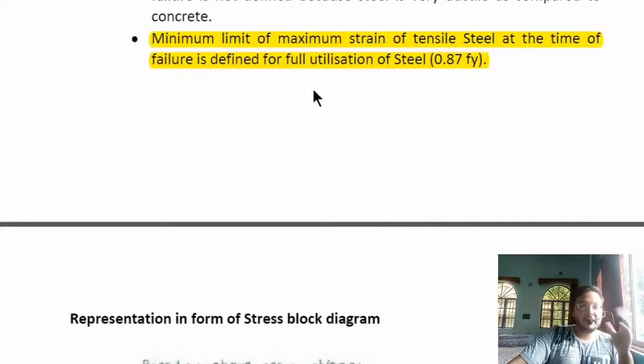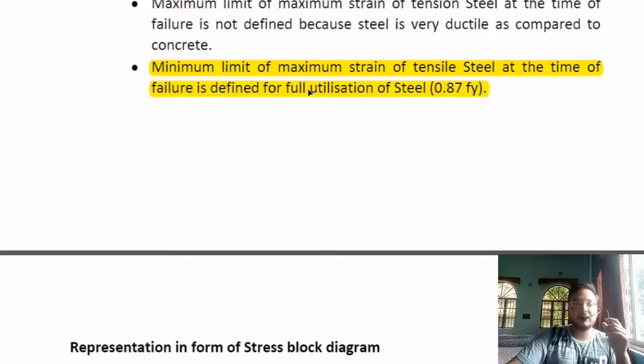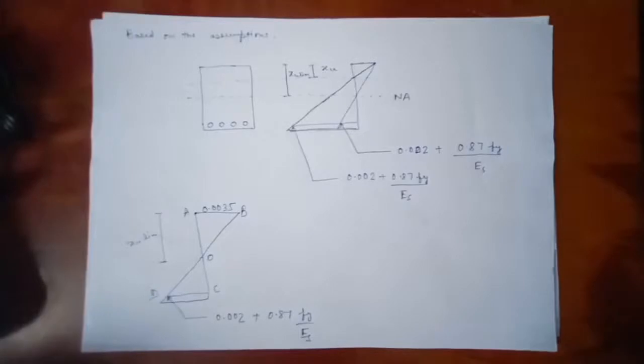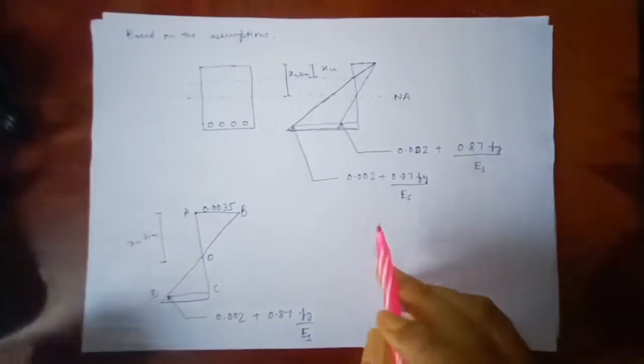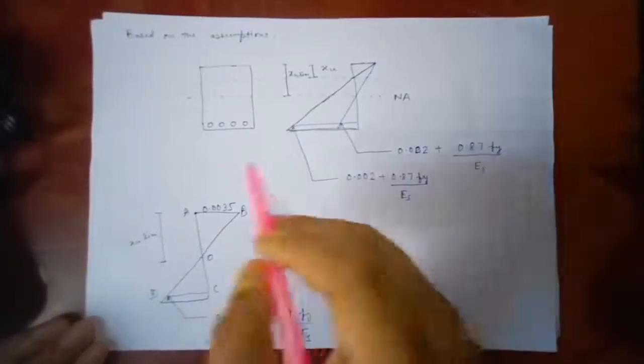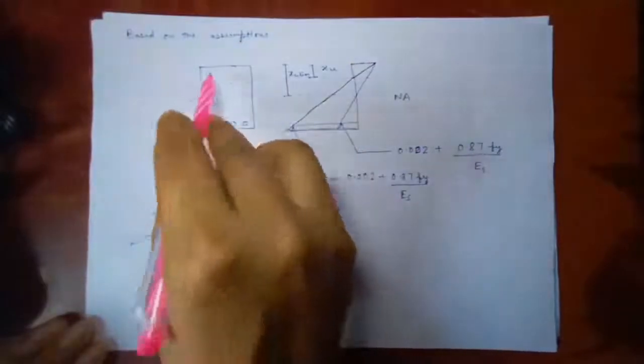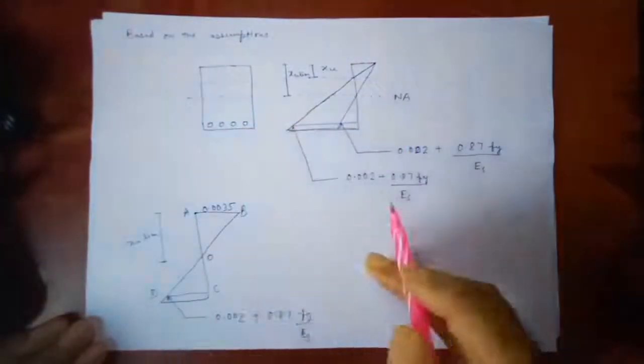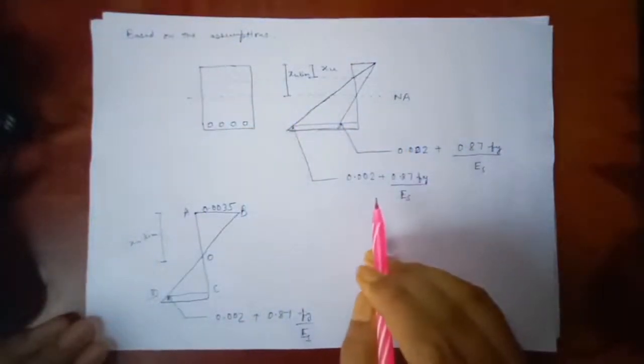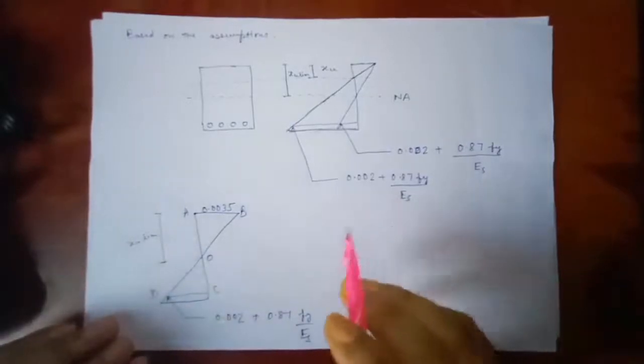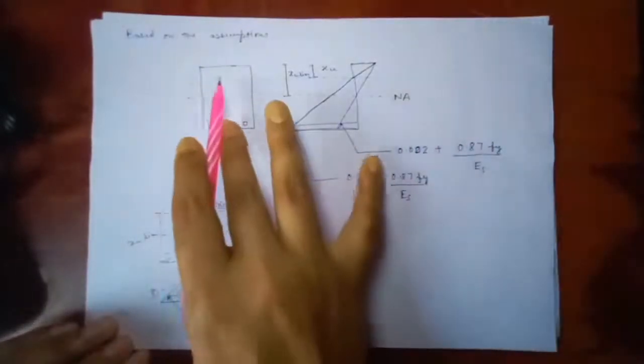Next, we will be discussing the representation of the stress block diagram, and we will also analyze that particular stress block diagram. Based on the assumptions we had taken earlier, this is one cross section of a beam. We are applying what we had assumed in the previous discussion on this cross section.